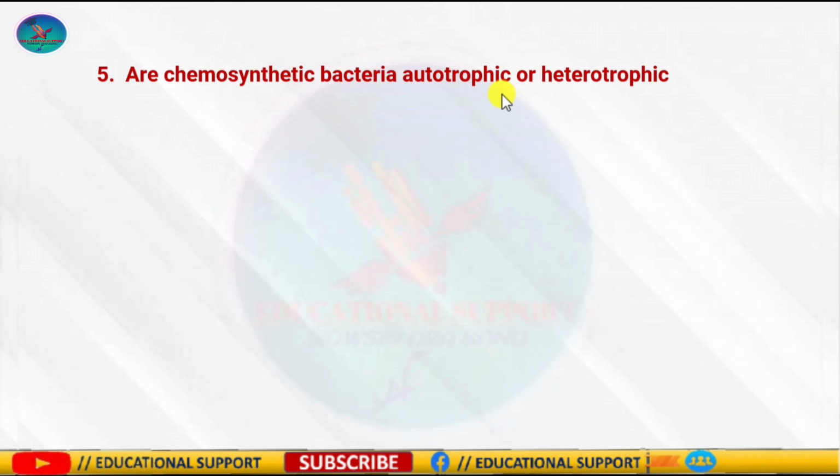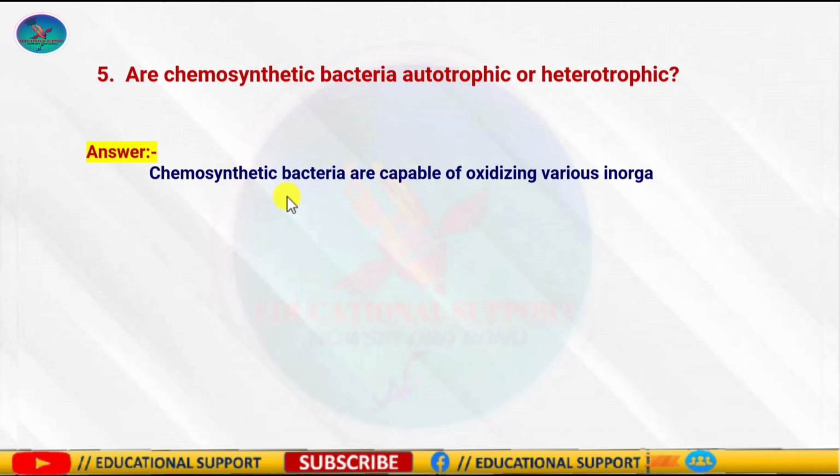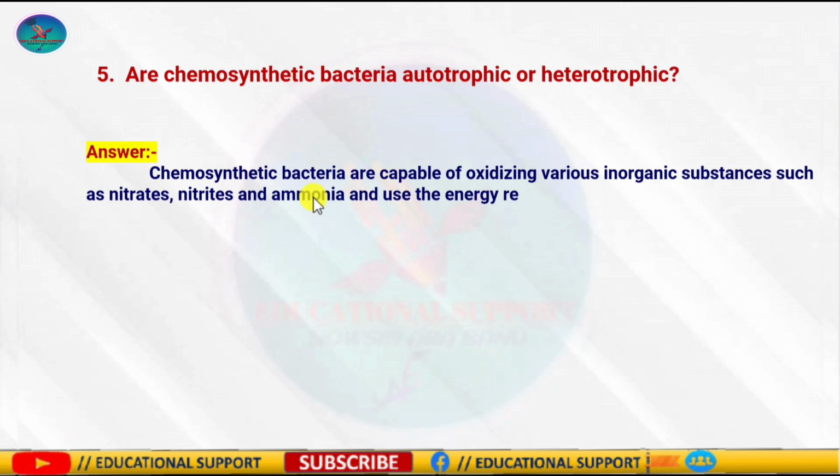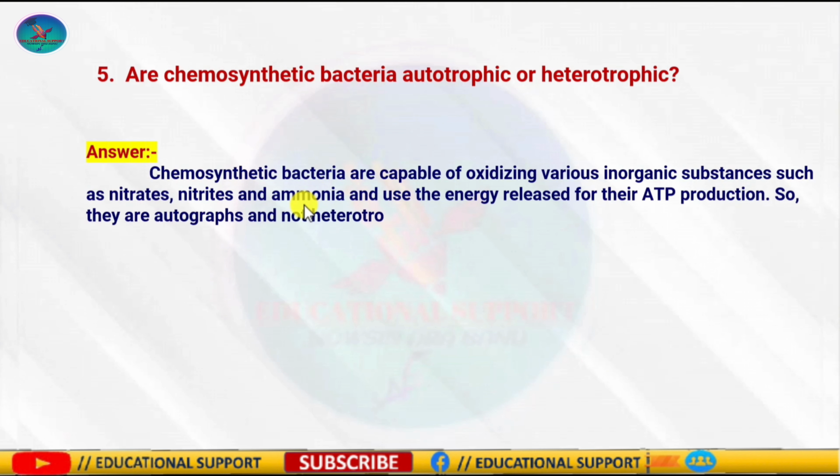Question number 5: Are chemosynthetic bacteria autotrophic or heterotrophic? Chemosynthetic bacteria oxidize various inorganic substances such as nitrates, nitrites and ammonia, and use the released energy for their ATP production. So chemosynthetic bacteria are autotrophic in nature.